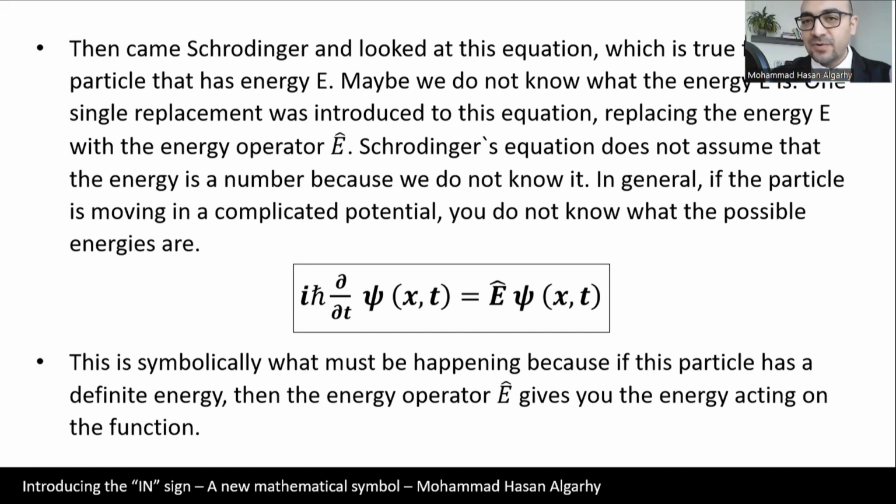So Schrodinger's equation doesn't assume that the energy is a number because we don't know it. In general, if the particle is moving in a complicated potential, you don't know what the possible energies are. So the equation became i h bar d/dt psi(x,t) equals the energy operator psi(x,t). This must be happening anyway, because if this particle has a definite energy, then the energy operator E gives you the energy acting on this function.